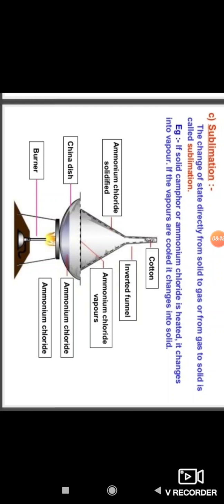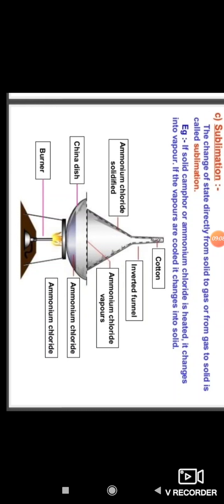What do you infer from the above activity? What do we observe? We observe a change of state directly from solid to gas without changing into the liquid state. That's why it is called sublimation. Very important in your examination.